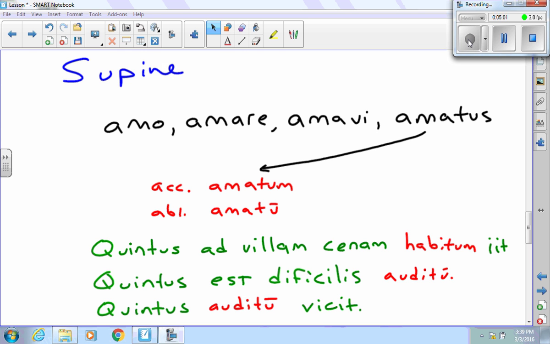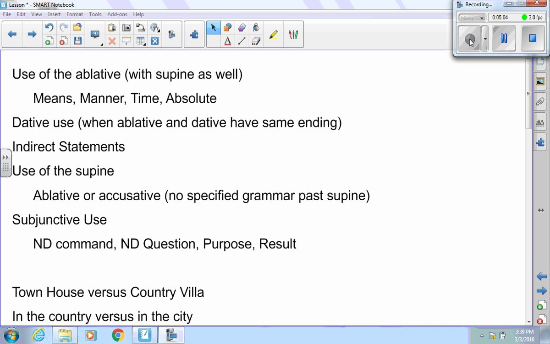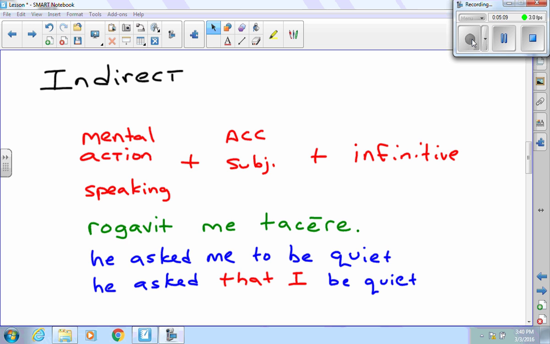And that would be our ablative of means, use of the supine. I skipped over indirect statements, so let's go back to that. The basic format of the indirect statement is a mental action or a speaking verb plus the accusative subject plus the infinitive. I gave you the example here, rogavit.